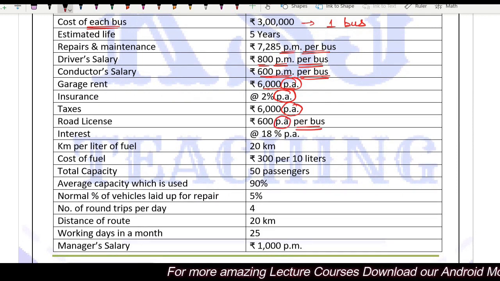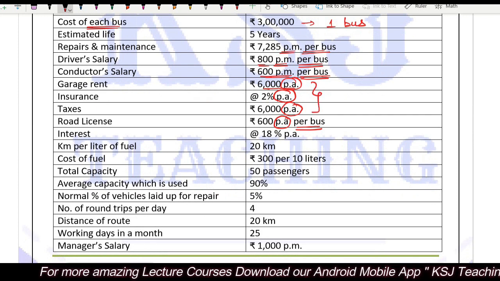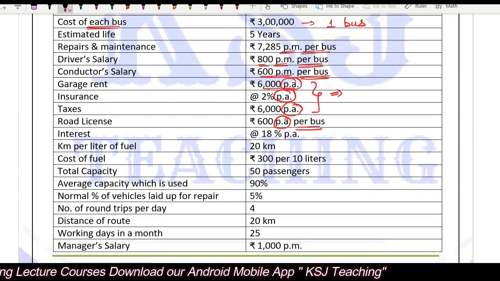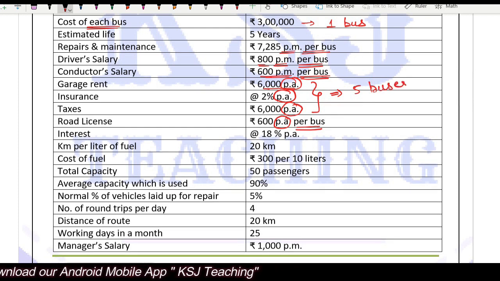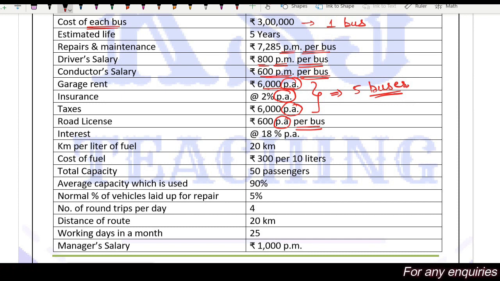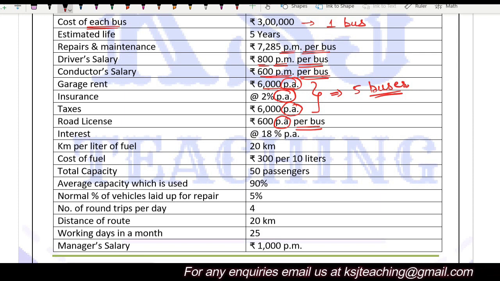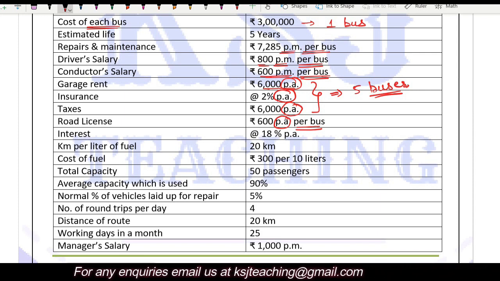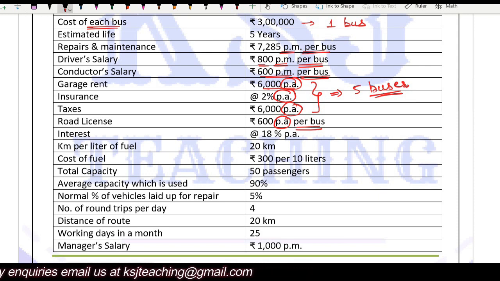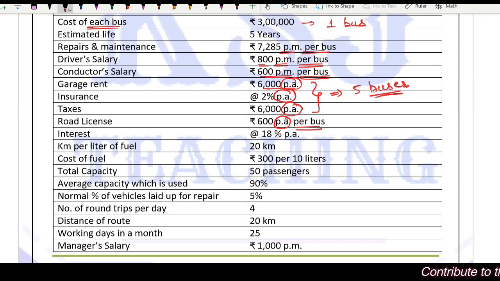Now, in these three cases, it is not given per bus, so that means these are given for 5 buses. This is not per bus. Where the cost is per bus, it is specifically mentioned per bus. But for the garage rent you are paying for all the buses. Insurance 2% per annum, it is given in percentage anyhow. Taxes 6,000 per annum. That means these taxes are given for all the 5 buses combined. This is not per bus. Interest 18% per annum.